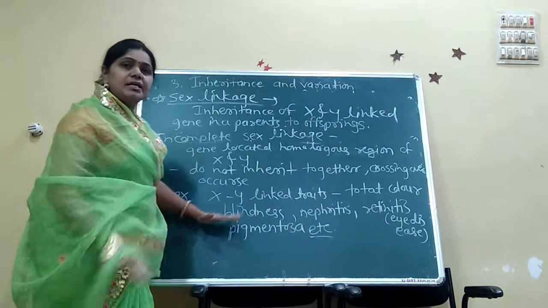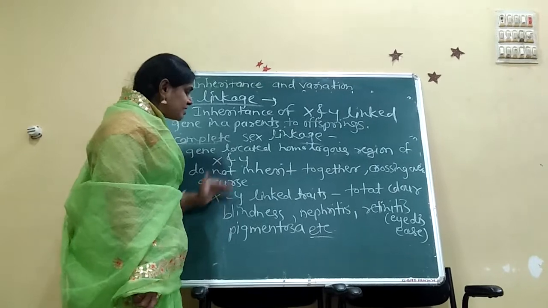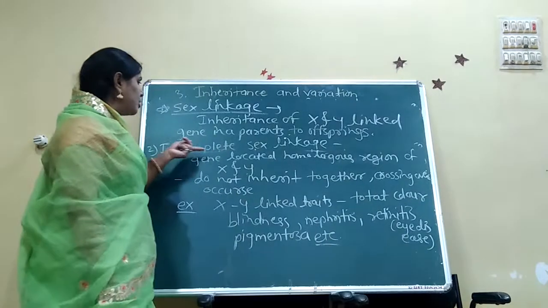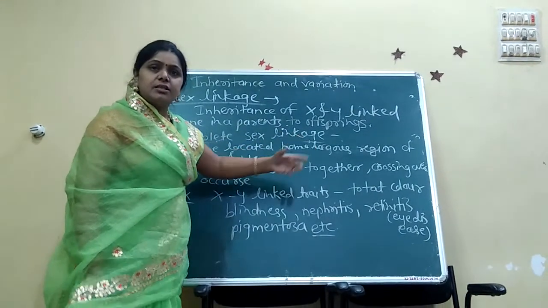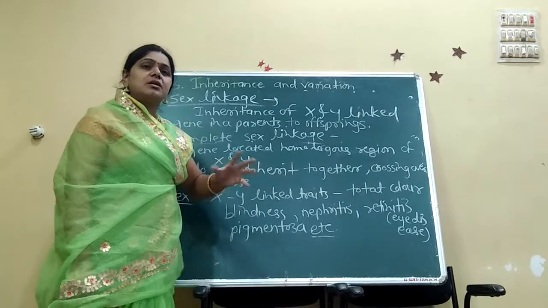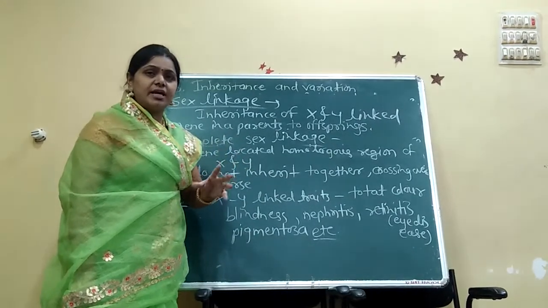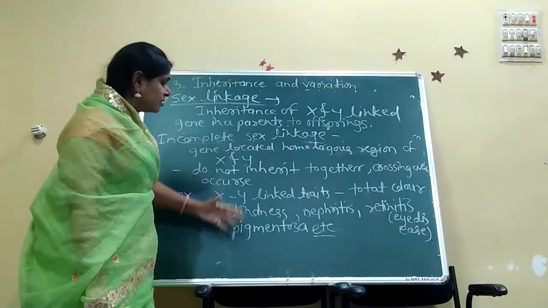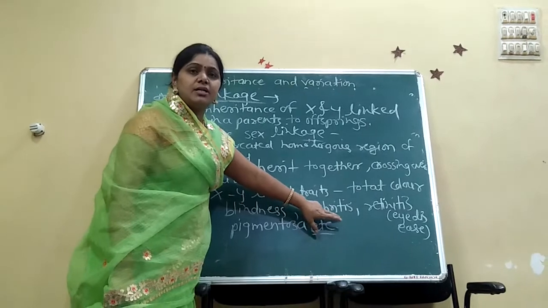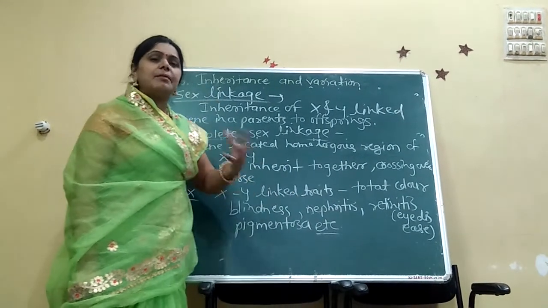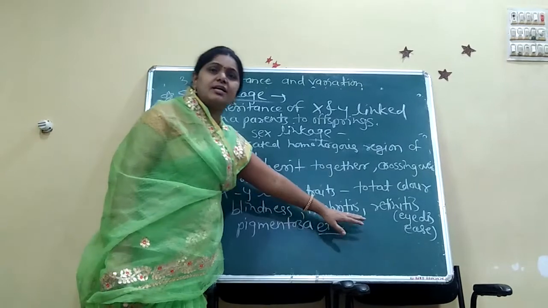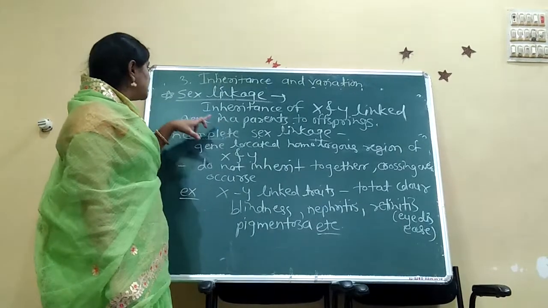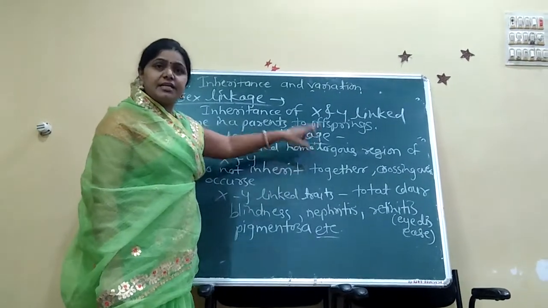And examples of that are X and Y linked traits here. Total color blindness is one of the examples of incomplete sex linkage. That means total color blindness means रंगांमधली जी संगती आहे किंवा जे वेगवेगळे रंग आहेत ते ओळखण्यामध्ये अडथळा निर्माण होणे. Then nephritis, it is one of the kidney diseases, that is the inflammation of the kidney. That means in Marathi the kidney वर सूज येणे. अशा प्रकारचा nephritis is one of the incomplete sex linkage diseases आहे.